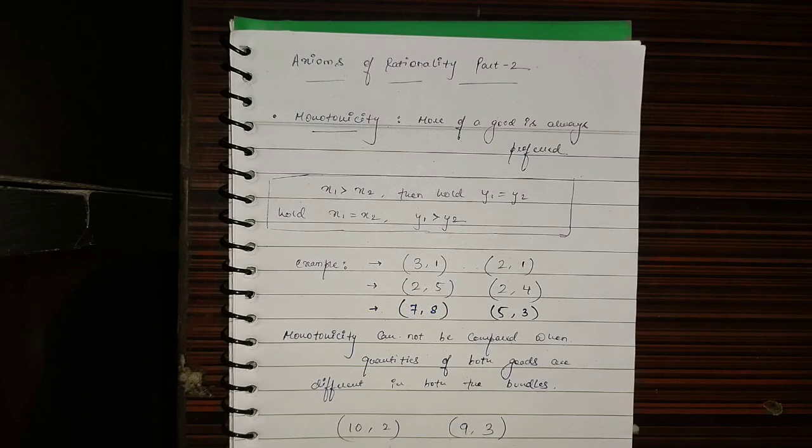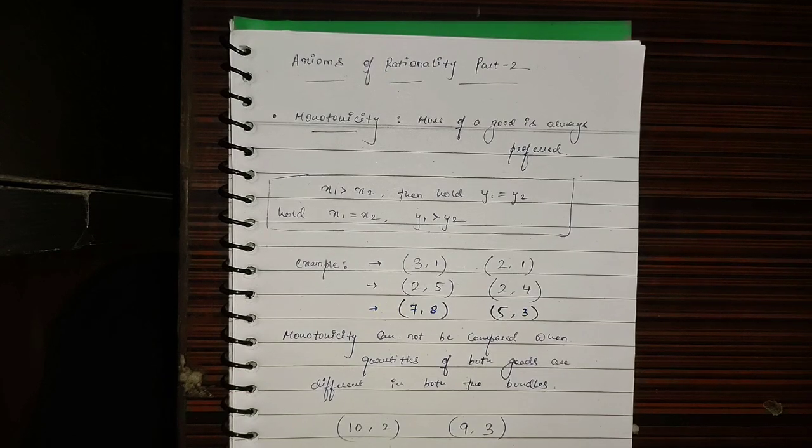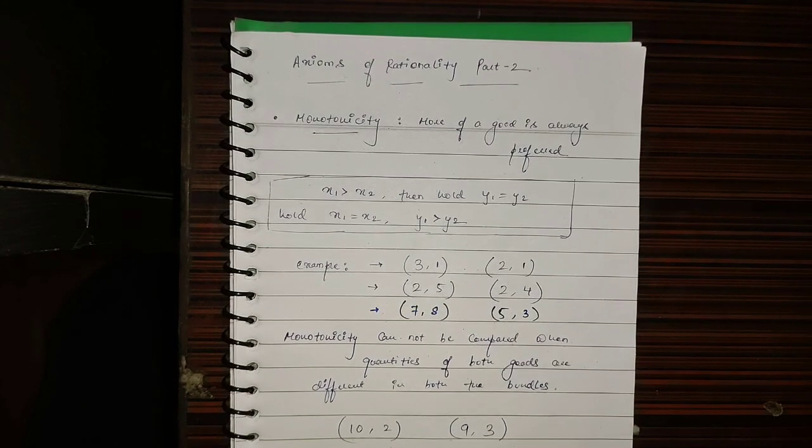Hey everyone, so today's video will be about axioms of rationality, and it is a continuation of a previous video where I took three axioms of rationality: completeness, reflexive and transitive. To give you a short recap, I will explain the three axioms that I took there.